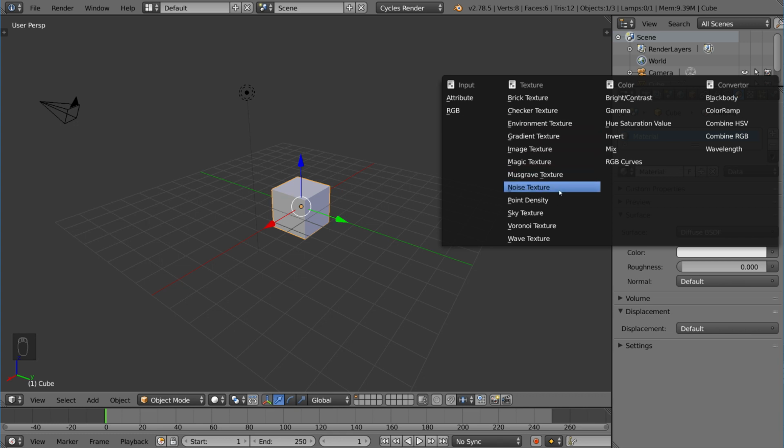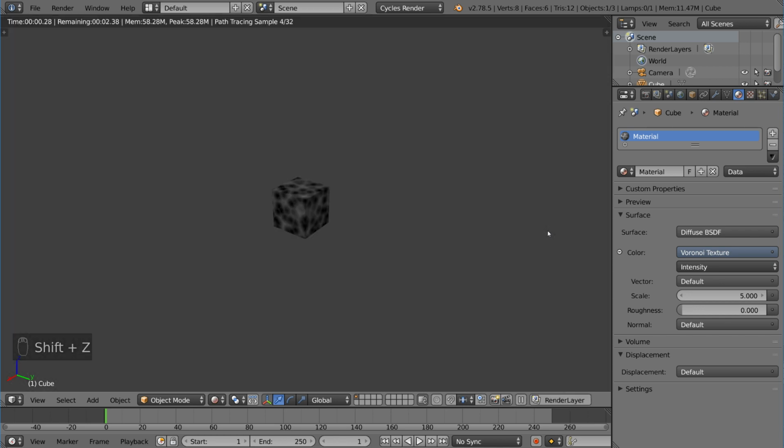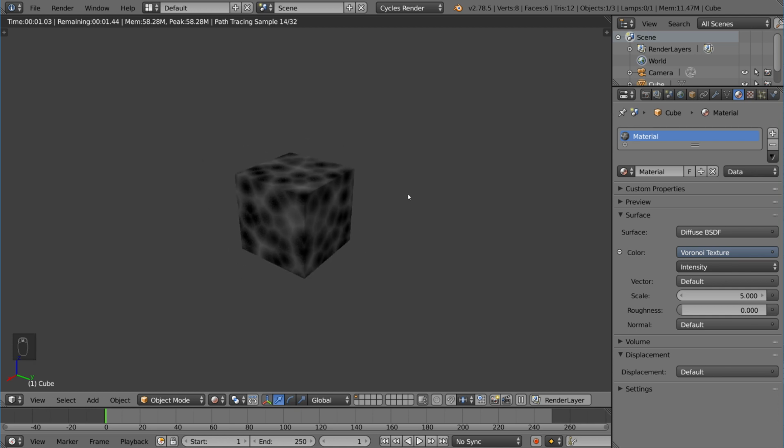So we have a noise texture, which is pretty standard, and we have a Voronoi texture, which is also pretty standard. It's very common. Let's go ahead and use the Voronoi texture real quick and show you what this looks like. I'm going to hit Shift Z to show you exactly what the pattern is, and you can see it kind of looks like an underwater material. Kind of looks like if you're underwater looking up, or if you have those water reflections or something like that. So that's kind of what Voronoi does.